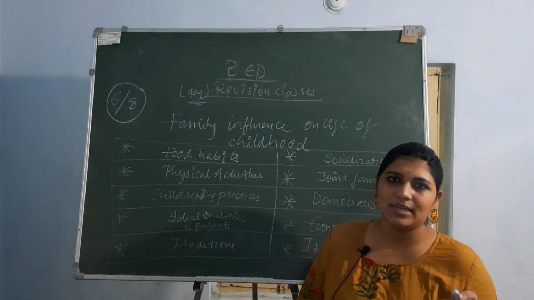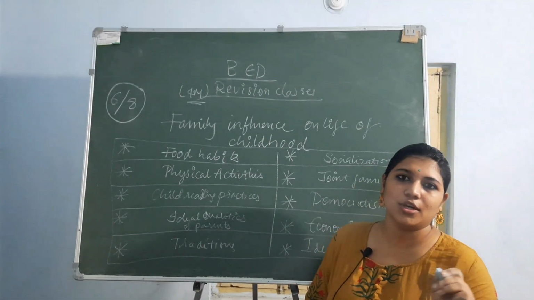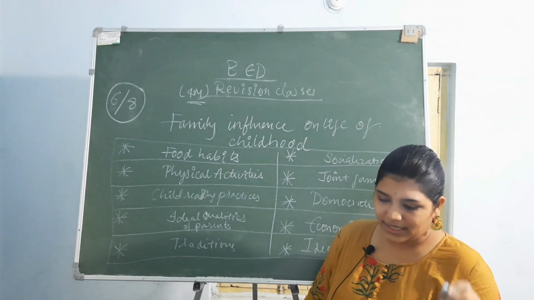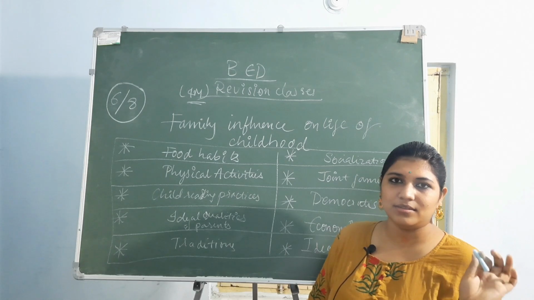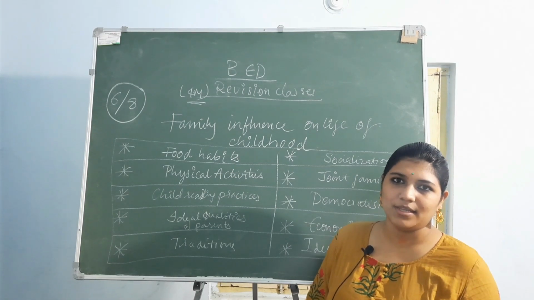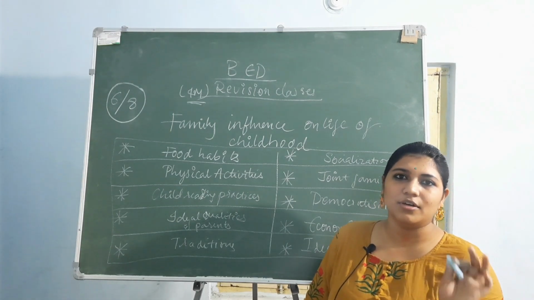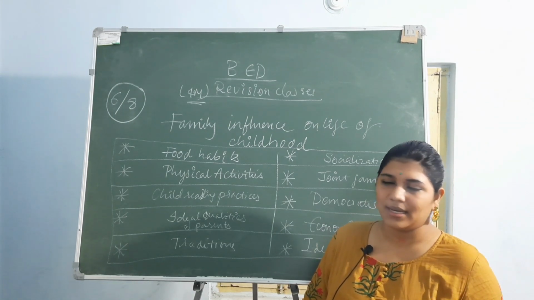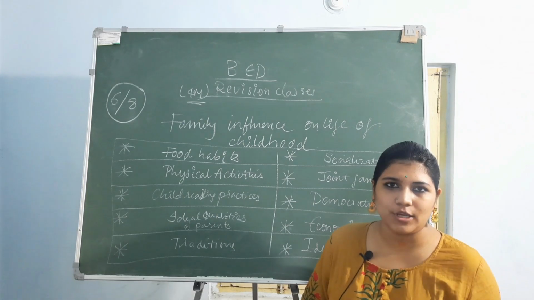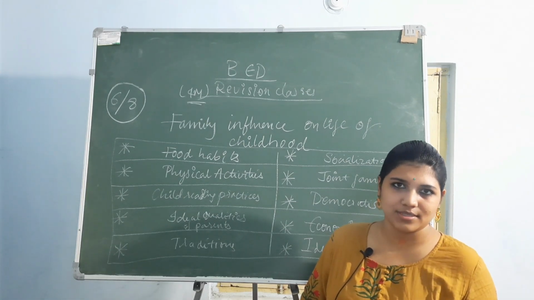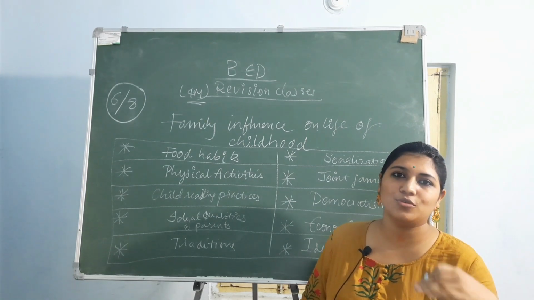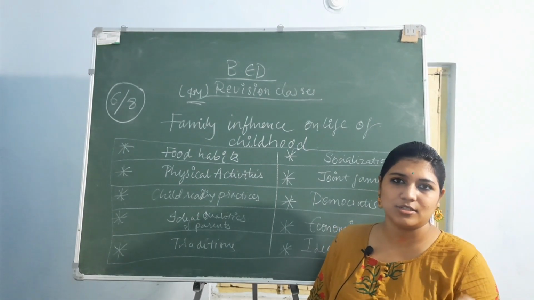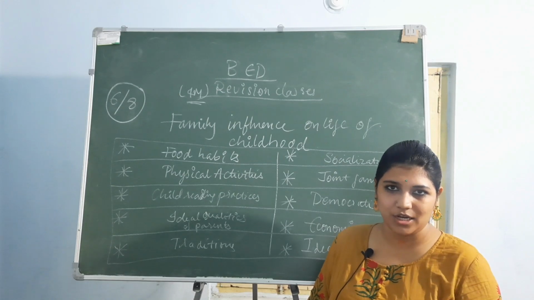Okay, then physical activities. To what extent are you giving permission for physical activities? At that age, the main priority of children is playing. You should play outdoor games like catching a ball, running, hide and seek, this kind of thing. But you are not supposed to do the things which elder people do. Physical activity is restricted to a particular extent in childhood.